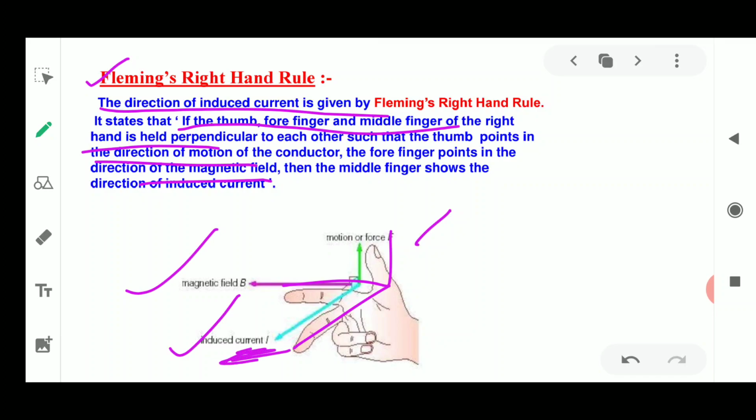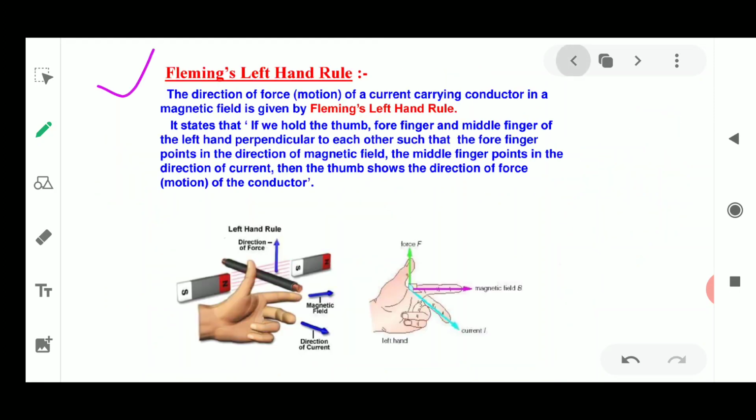So please remember these two rules, based on stretching the fingers of your right hand and left hand. The right hand rule is applied when you have to find the direction of induced current, and when you have to find the direction of force or motion of the coil, you apply Fleming's left hand rule.